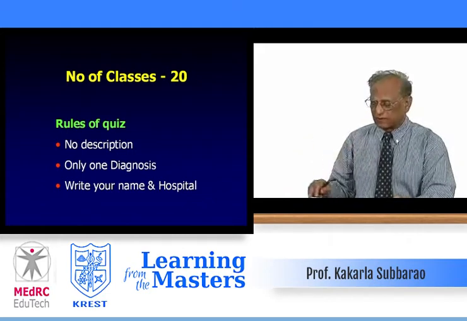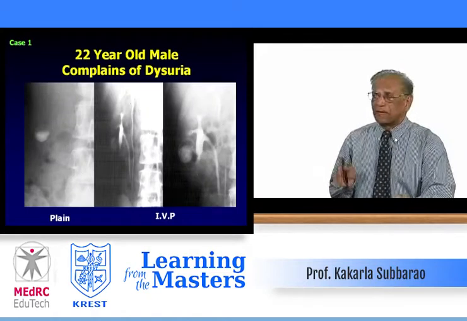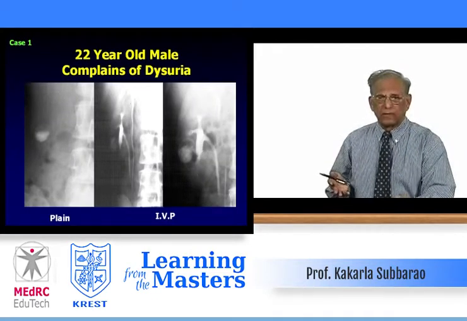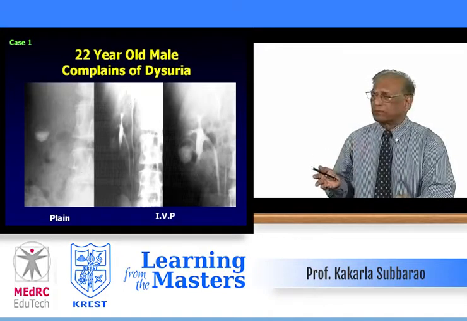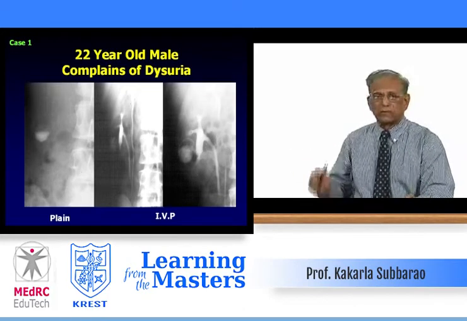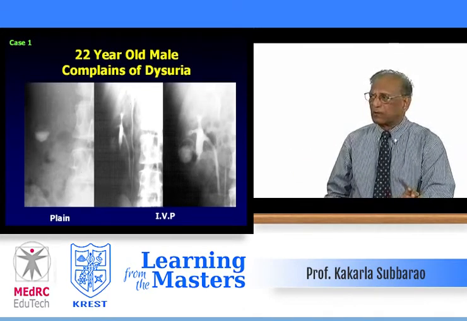Then I will discuss. This 22-year-old male complains of dysuria. There's no high fever, but just dysuria, not even renal colic. The one on your left side is the plain film. Of course, it's a coned down plain film of the right kidney. What do you see?